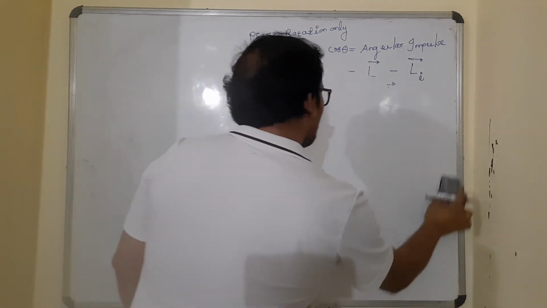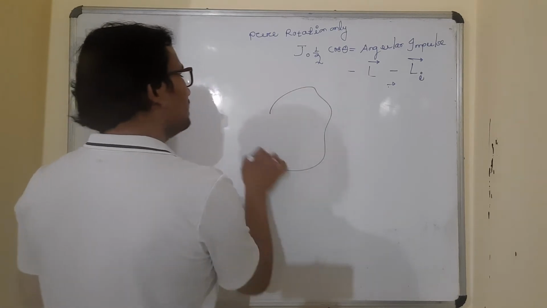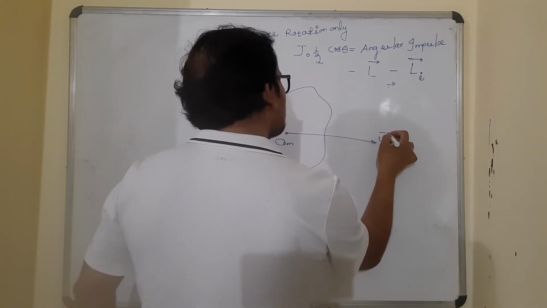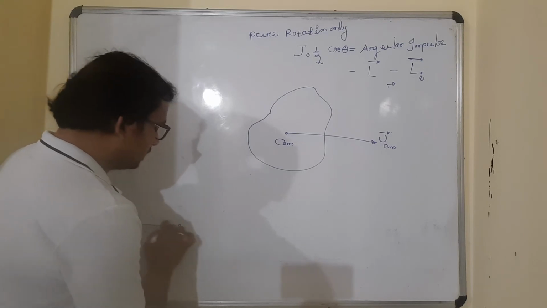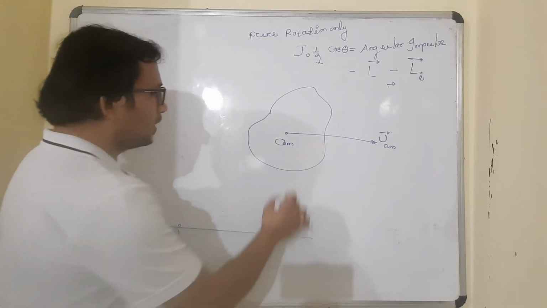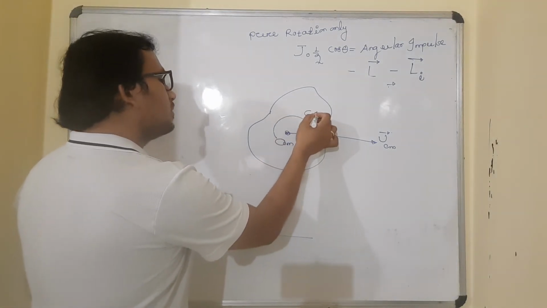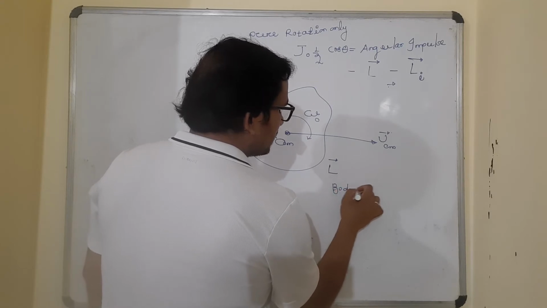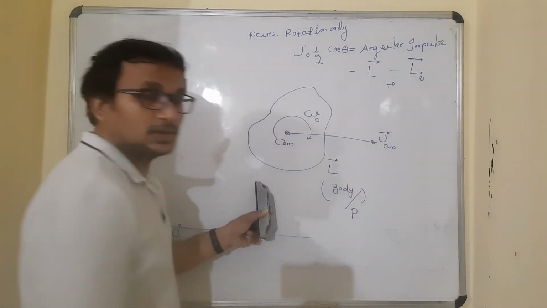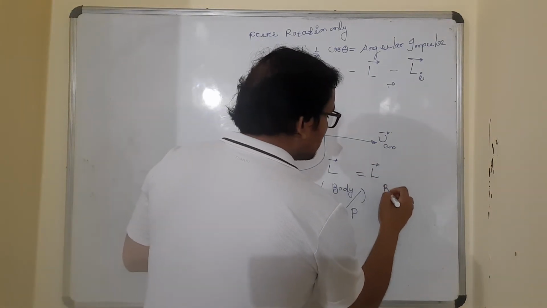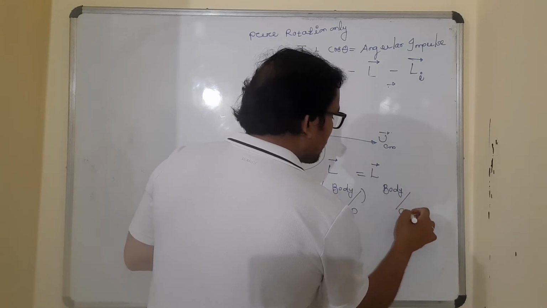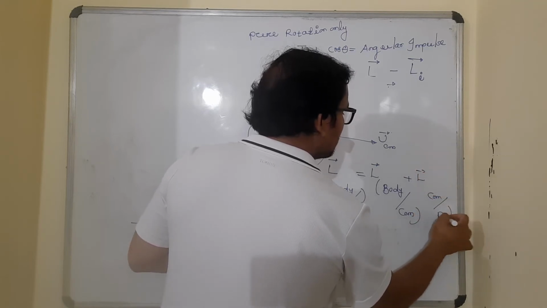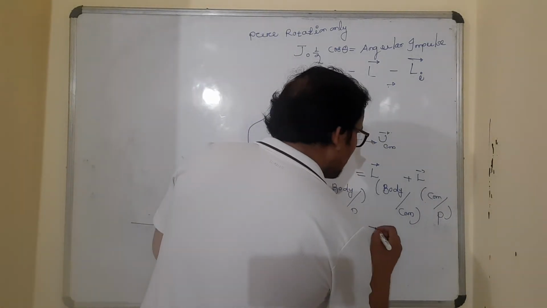So whenever a body is in combined motion, if the center of mass is moving with a velocity V_CM, and we are asked to find the angular momentum of the body with respect to point P, and the body is rotating about the center of mass with omega naught, I write the angular momentum of the body with respect to point P as the vector sum of two terms: angular momentum of the body with respect to center of mass, plus center of mass with respect to P. Body with respect to center of mass is I_CM omega vector.